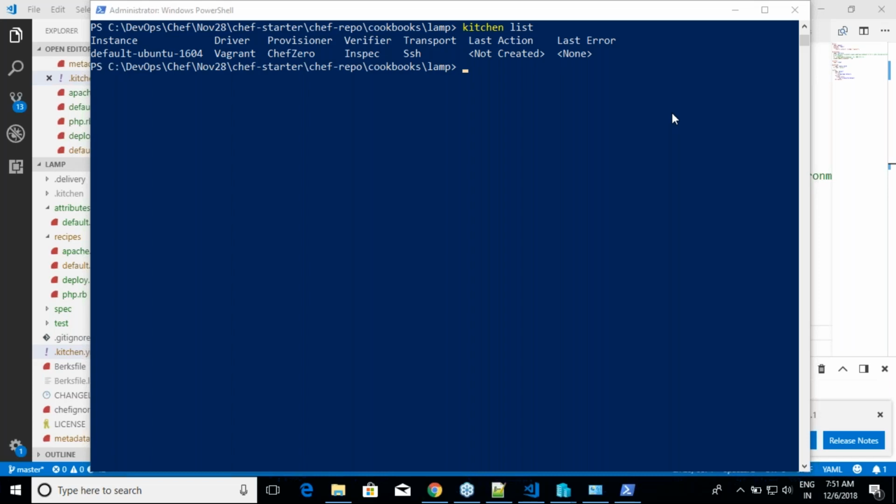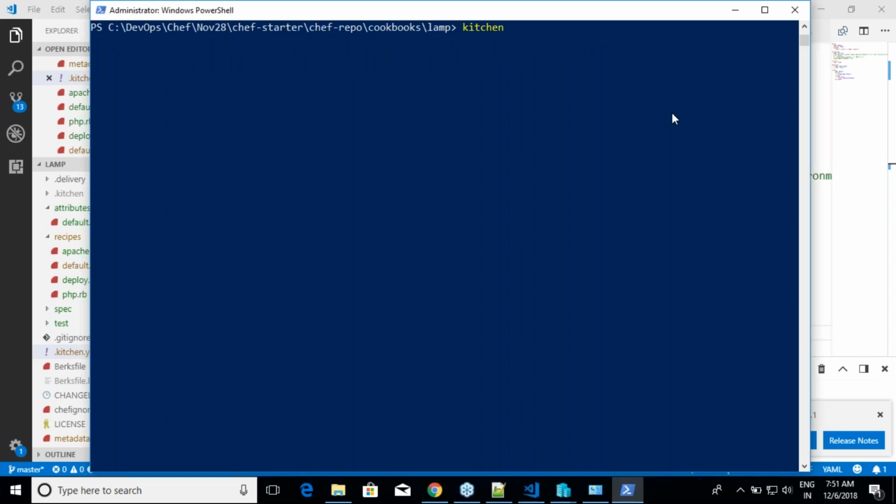Now we have this, and now I'll be executing my first command, which is kitchen converge. Right? What does kitchen converge do? It will try to see whether your virtual machine platform is ready, and if it is ready, it will try to execute whatever you have asked for in the run list, right? And whenever you are doing this, I want to put the log level to something called debug, because you'll get extensive information on what is happening on that machine.